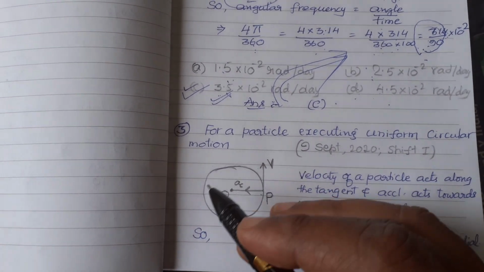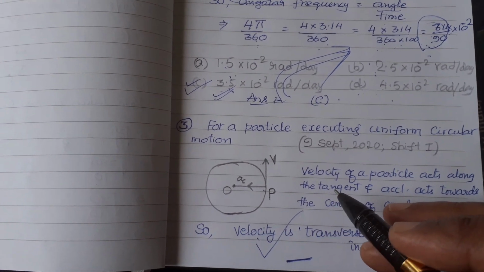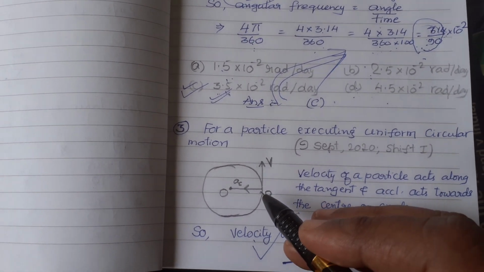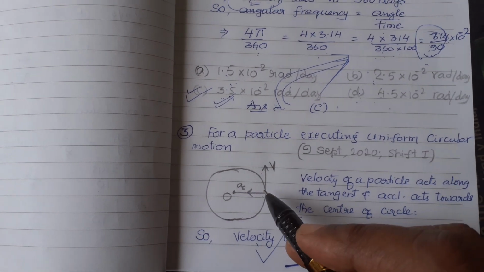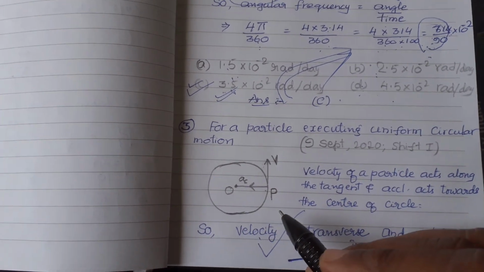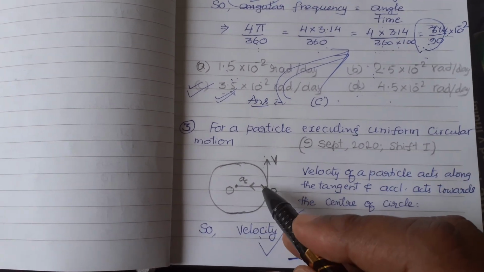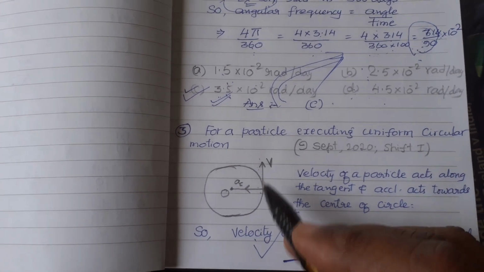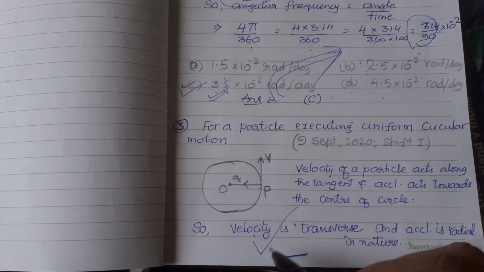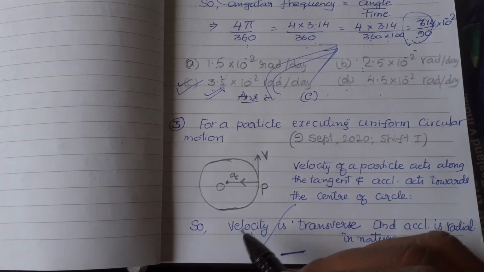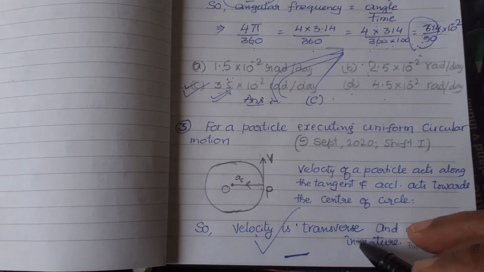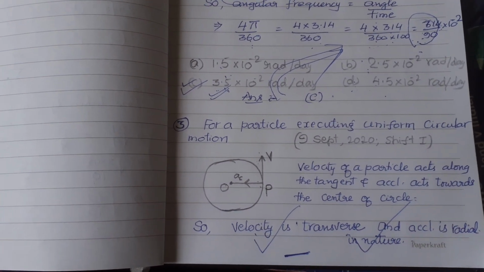From this figure it is very clear that the velocity of a particle acts along the tangent and acceleration acts towards the center of the circle. So velocity is transverse and acceleration is radial in nature. That is the relationship.